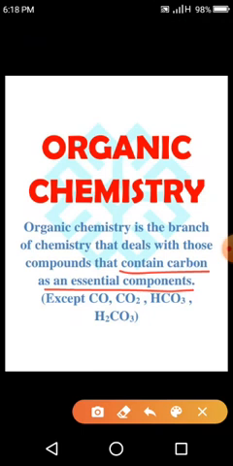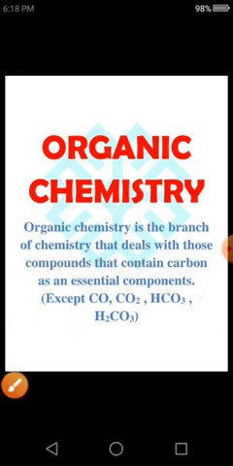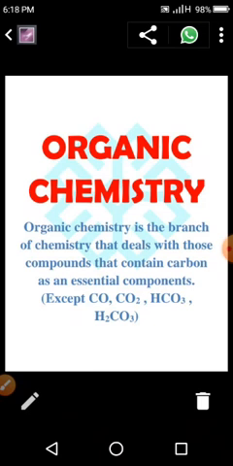But remember, there are four compounds you can see: carbon monoxide, carbon dioxide, bicarbonate, and carbonate. They contain carbon, but they do not match the similarity with the other organic compounds. So that's why they are not included in organic chemistry, although they contain carbon. Other than these compounds, all the compounds containing carbon are organic compounds.